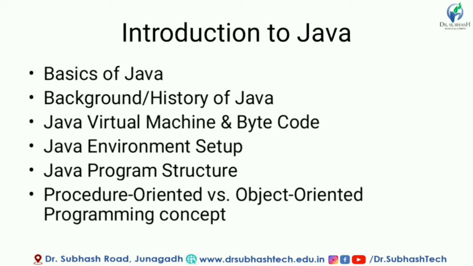Java is an object oriented programming language, because in Java we do not divide our program into functions, but we divide the real world into objects, right? Then we define the functions and variables according to that object. So this is the main difference between procedure oriented and object oriented programming concepts. In our lectures we will see it in detail, so it will be clear to you.